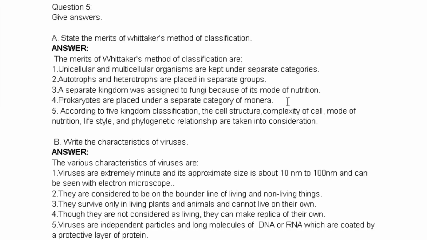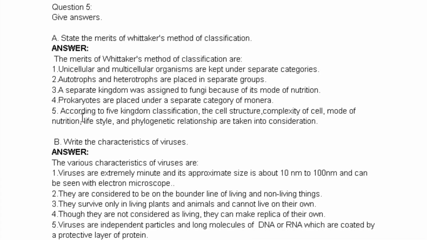Now we had seen prokaryotes and eukaryotes, right? So during classifying all these organisms, all the prokaryotes were separated from the eukaryotes. That is, all the organisms with well-defined nucleus and cell organelles were separated from all the organisms who had no cell organelles or no well-defined nucleus. Okay.